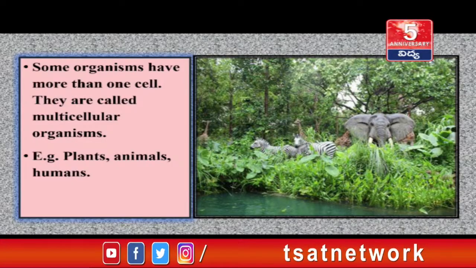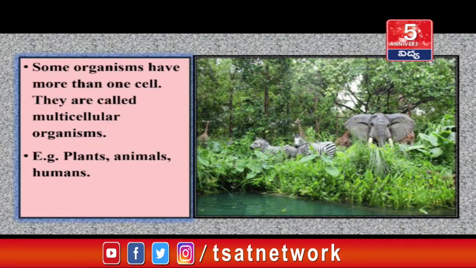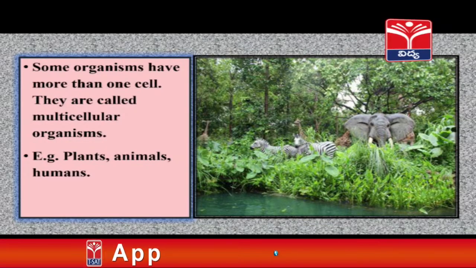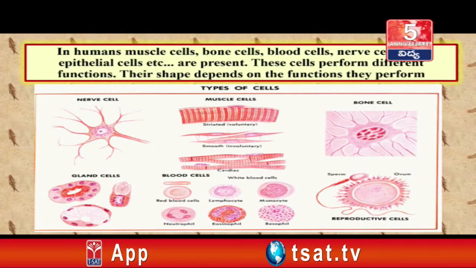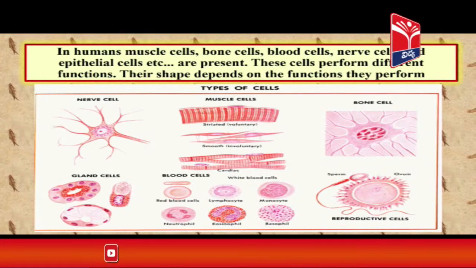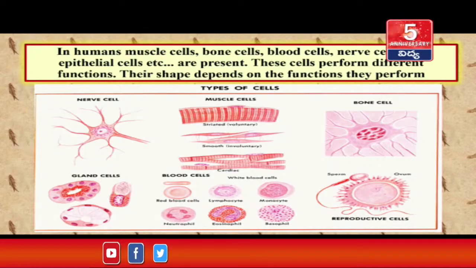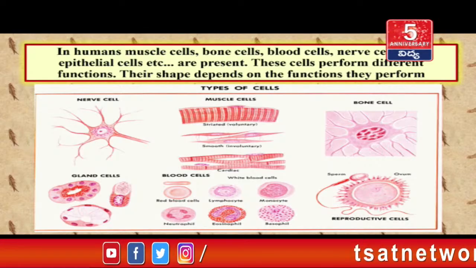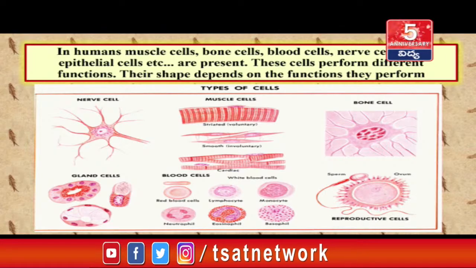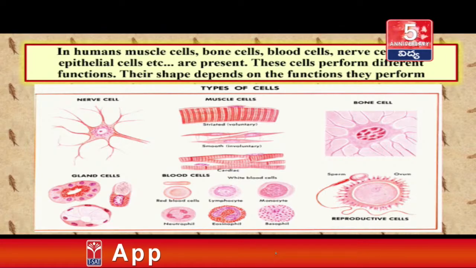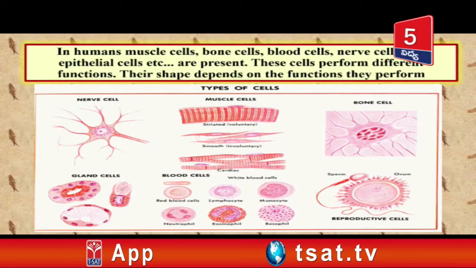Some organisms have more than one cell. They are called multicellular organisms. Examples are plants, animals and humans. In humans, muscle cells, bone cells, blood cells, nerve cells and epithelial cells etc. are present. These cells perform different functions. Their shape depends on the functions they perform.